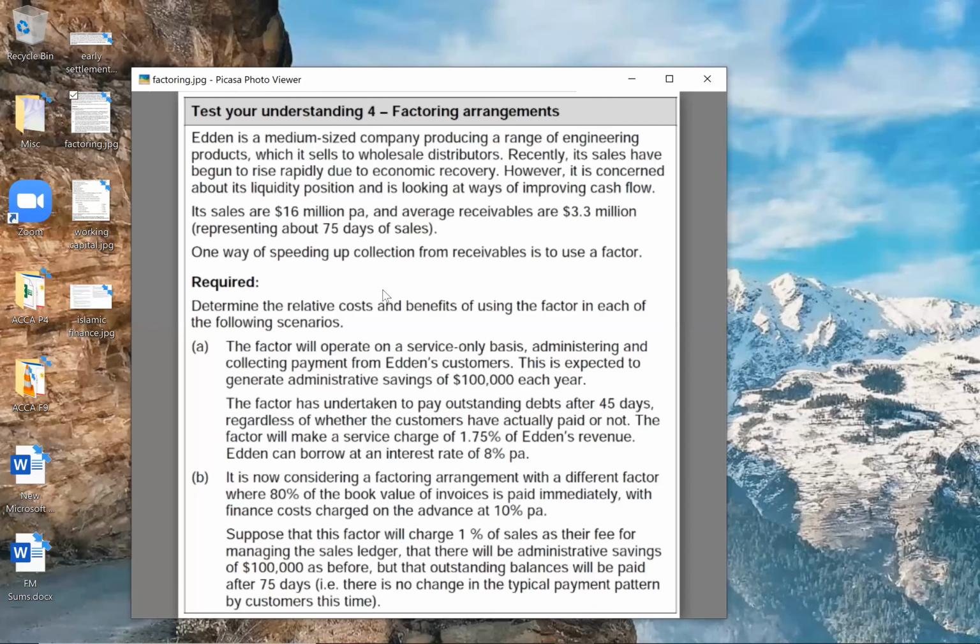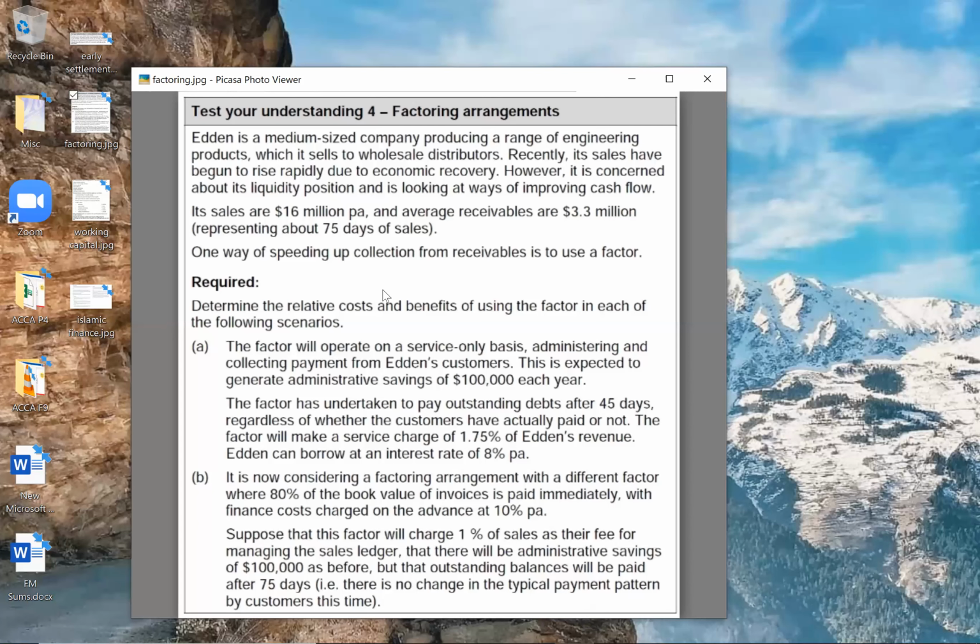Determine the relative cost and benefit of using the factor in each of the following scenarios. So two separate questions. Let us focus on question A. Factor will operate on service only basis. Only service. Factor is only giving me service, administering and collecting payment from Eden's customers. So they are only collecting the payment.